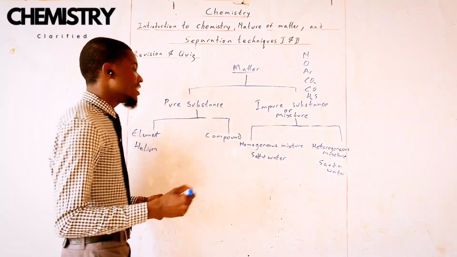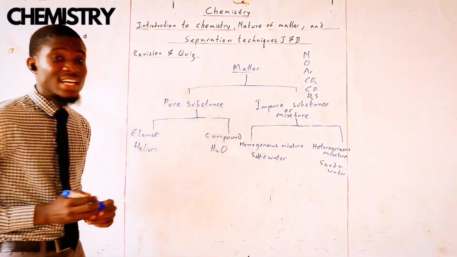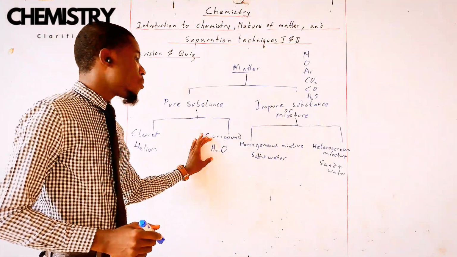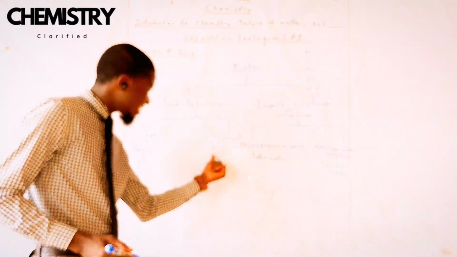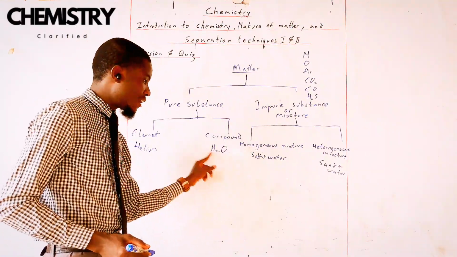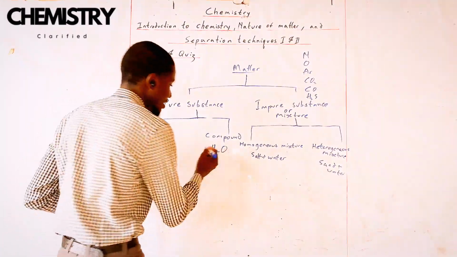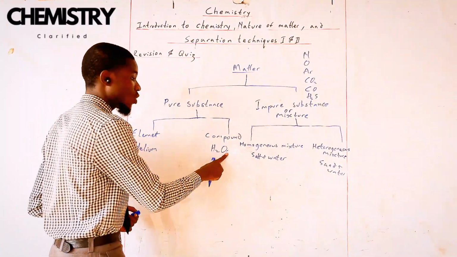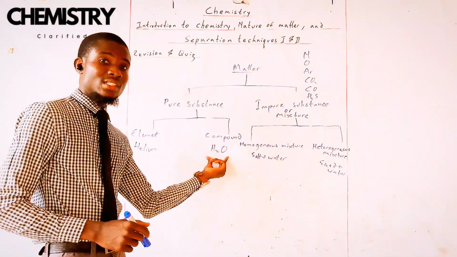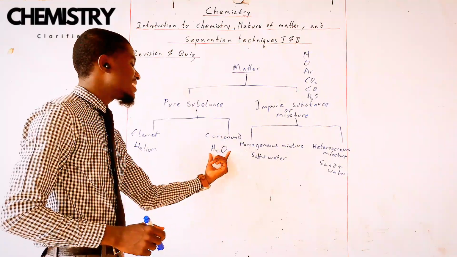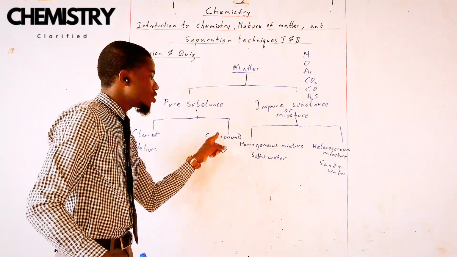An example of a compound is pure water. This is the chemical formula for water, H2O. This is water. This is a compound. Why is it a compound? Because it is a combination of at least two elements. This is an element, hydrogen. You have two hydrogen, that's why you have H2. And you have one oxygen. I don't need to write H2O1, so I already know that this is one oxygen. So this is hydrogen and this is oxygen. It has two elements. For that reason, we call it a compound. These elements are chemically combined together, and because they are chemically combined together, we call it a compound.